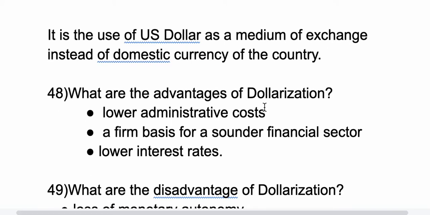So lower administrative cost, a firm basis of sounder financial sector and lower interest rate. See here, now we have $1 equal to 79 rupees. So what if we start using dollars? So when we start using dollars, there will be low administrative cost, right? At the global level also, there will be low administrative cost and we will be having sound financial sector and even the interest rates will be low. Okay, so these are the advantages of the dollarization.